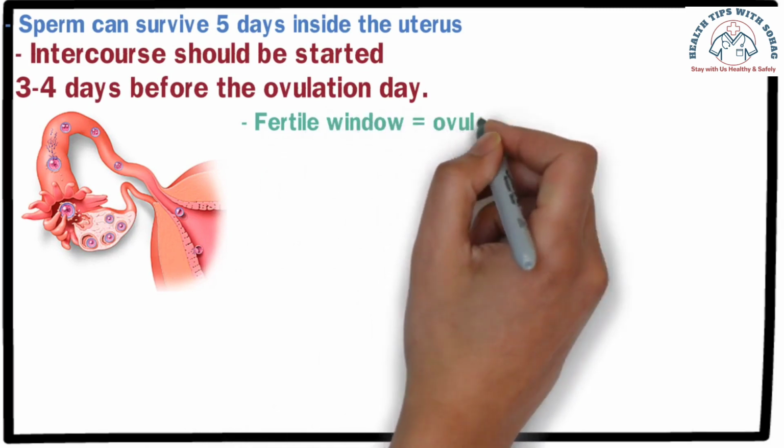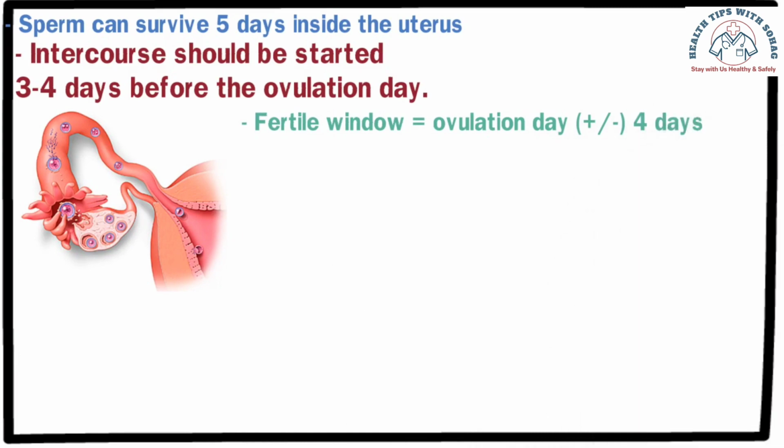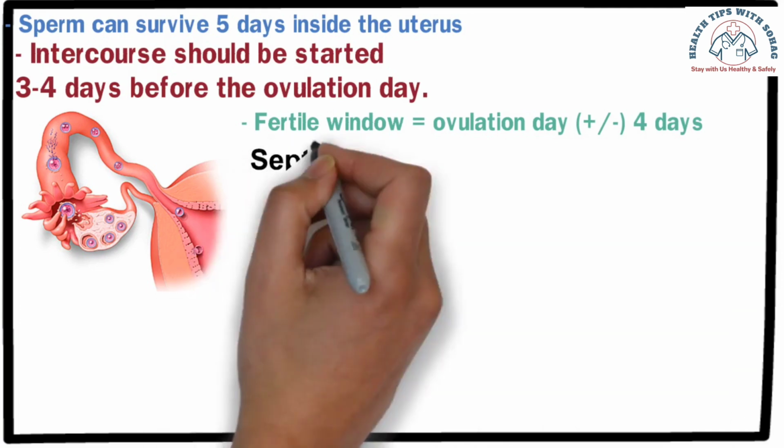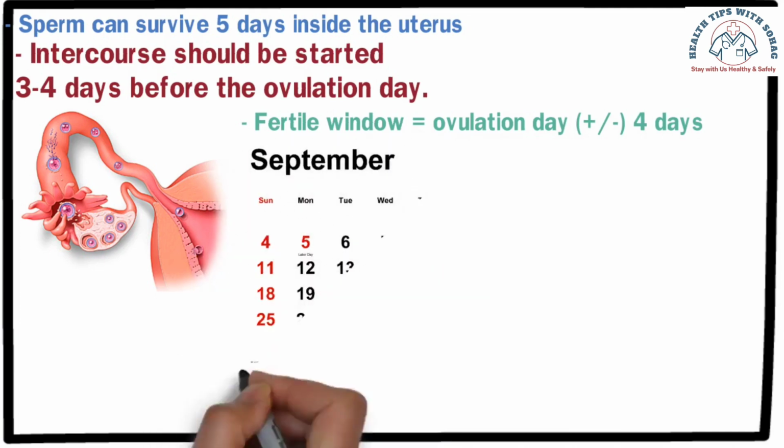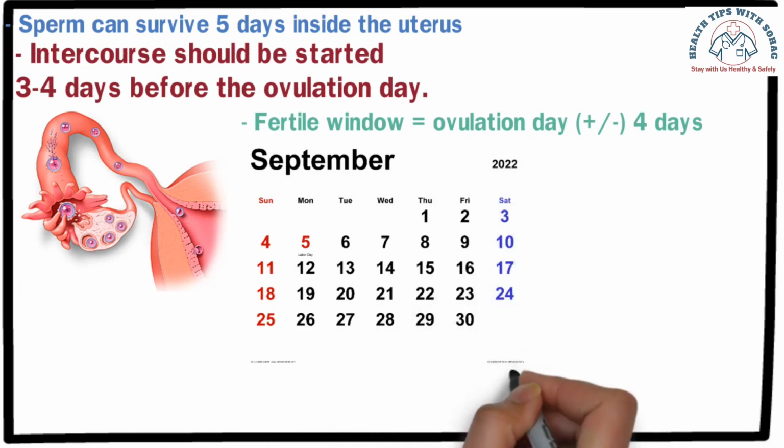Additionally, the timing of the menstrual period can vary, occurring a few days earlier or later. Therefore, considering the ovulation day as a reference, you should add 4 days before and 3 to 4 days after to calculate your intercourse days. By doing this, the probability of missing the ovulation day is reduced.